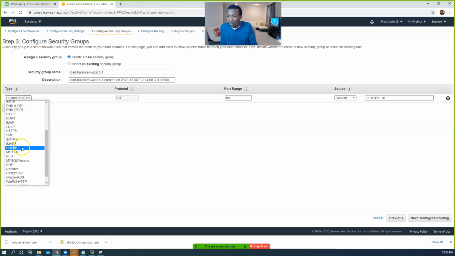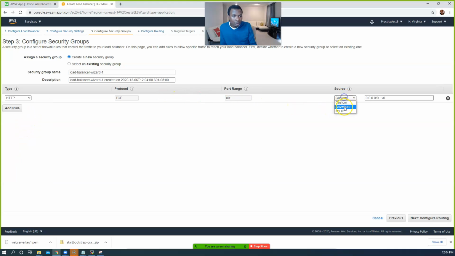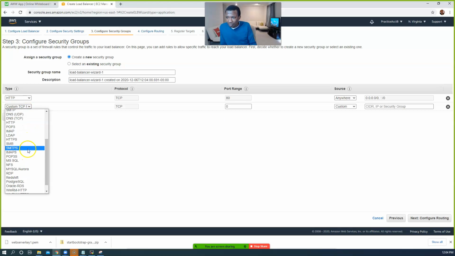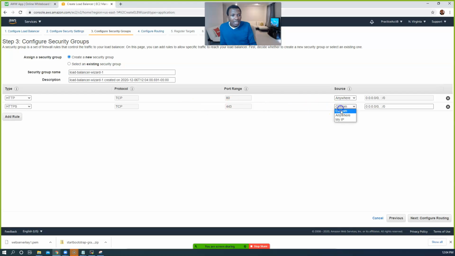So let's allow them on which ports, guys? Of course, you already know, right? HTTP, and that will be anywhere. Anywhere. And add another one, HTTPS, anywhere. And that's it. Go ahead and click on configure.